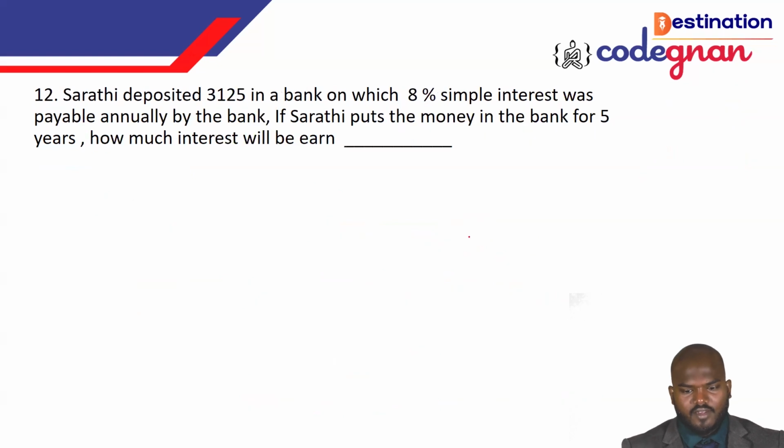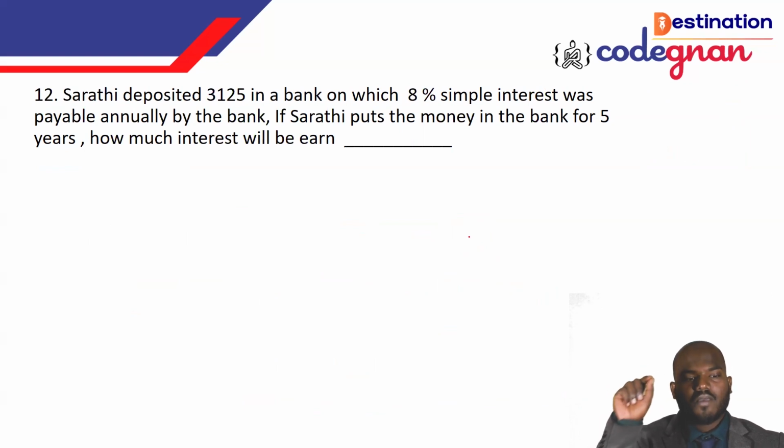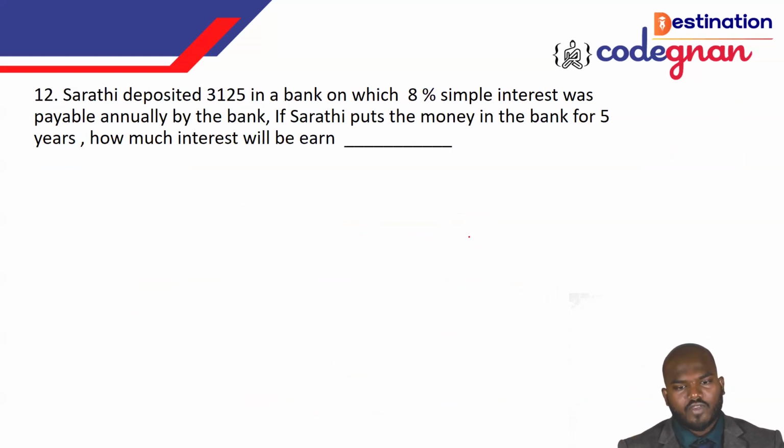Okay, and next one, you see this, we have the question: Sarathi deposited 3125 rupees in a bank on which 8% simple interest is payable annually by the bank. If Sarathi puts the money in the bank for 5 years, how much interest will he get? Very, very direct question. Okay, so that is PRT by 100.